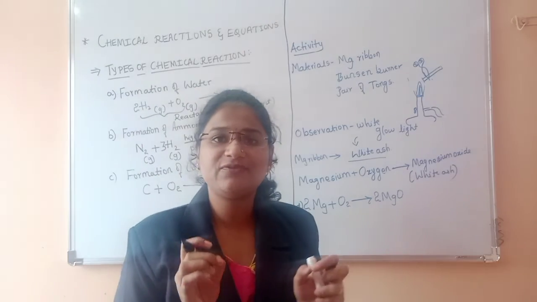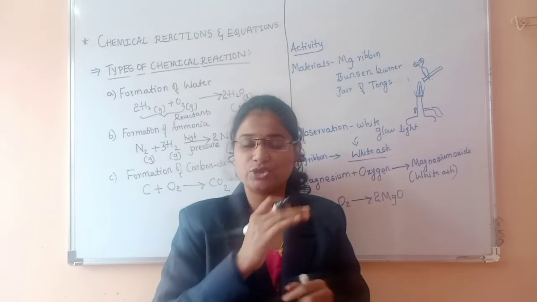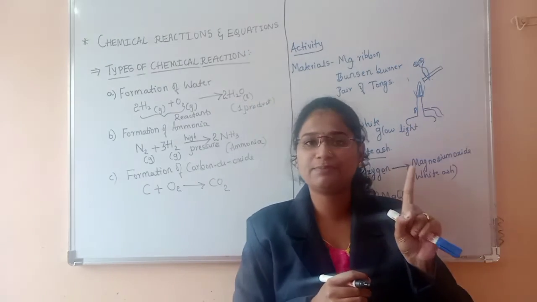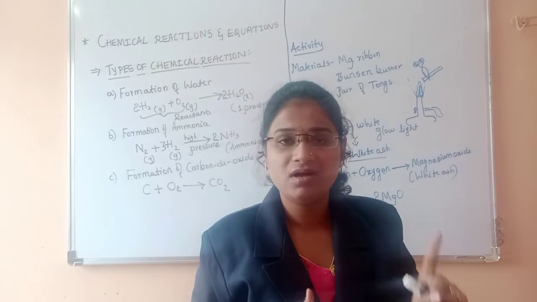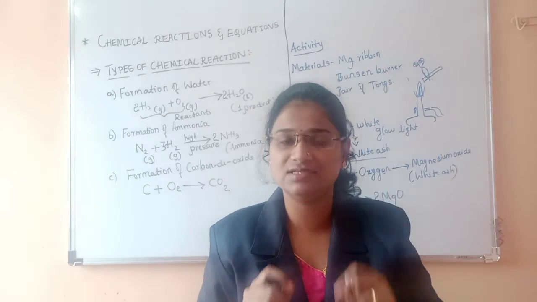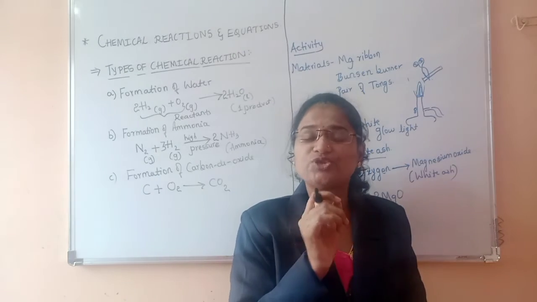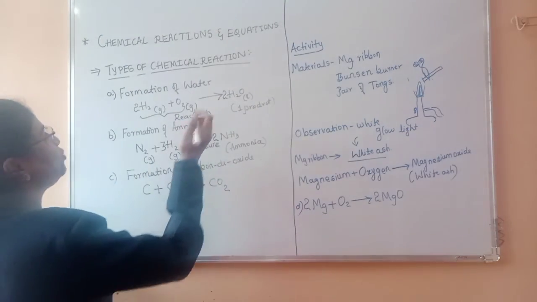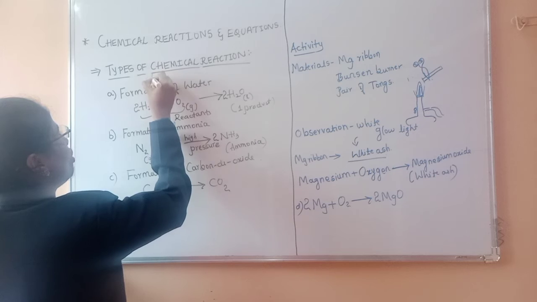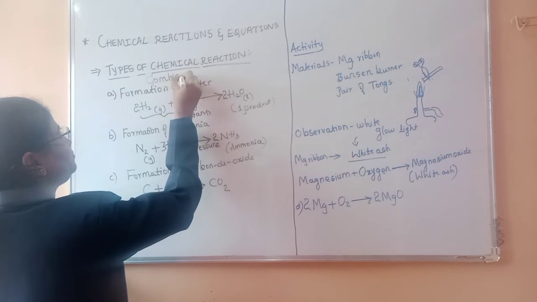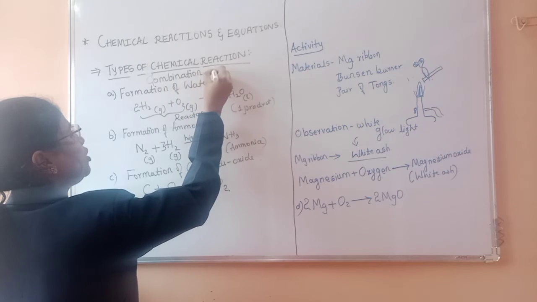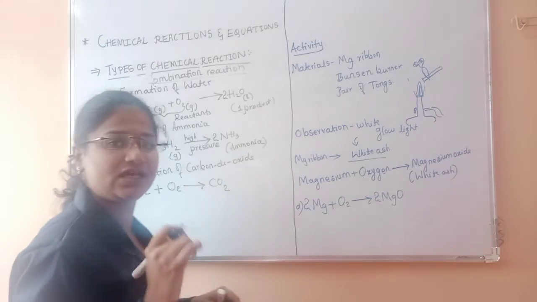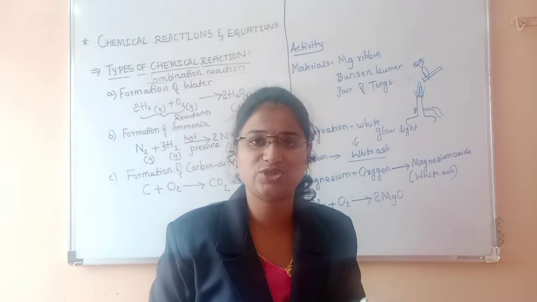So the reaction in which 2 or more reactants react or combine to give only a single product. Reactants may be many in number, but the product which is formed should be single. Such types of reactions are called combination reactions. So the first one we are going to learn is the combination reaction. Why is it called combination? Here two or more substances are combined to give one single product. That is why it is referred to as a combination reaction.